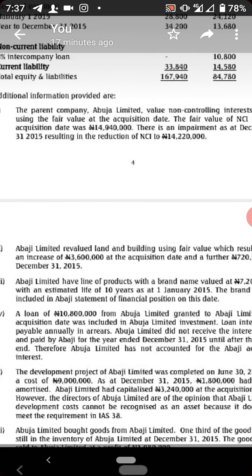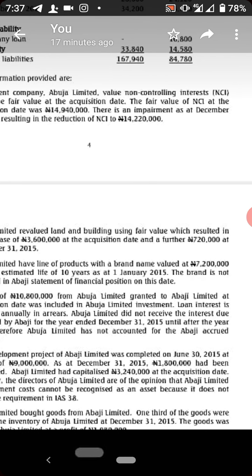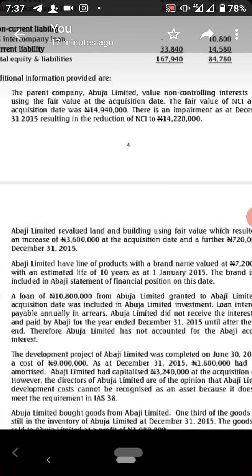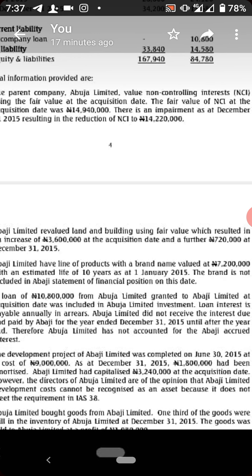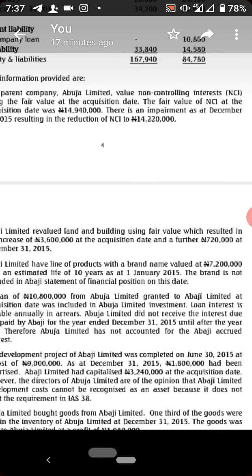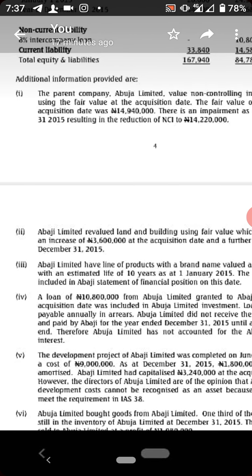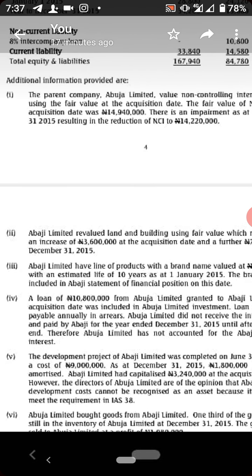So we now have Abaji Limited revalued land and building using fair value, which resulted in an increase of 3.6 million at the acquisition date. You saw this one where we took care of it when we treated net assets calculation, and a further 720 at December 31st, 2015.